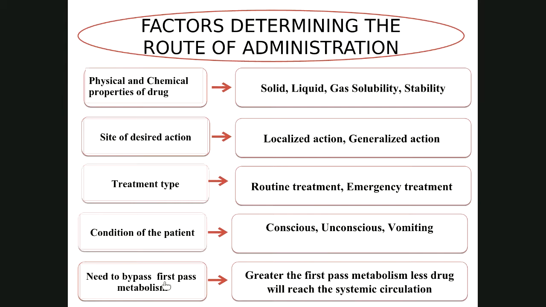In simple words, first pass metabolism means the drug passes through the liver and most of the drug is lost in the liver. That is known as first pass metabolism.